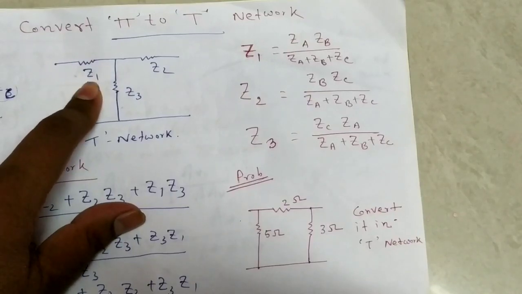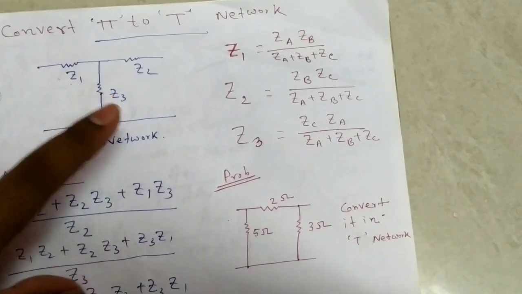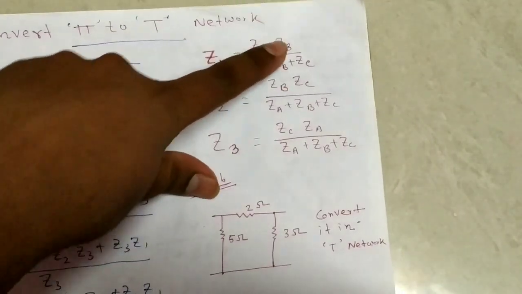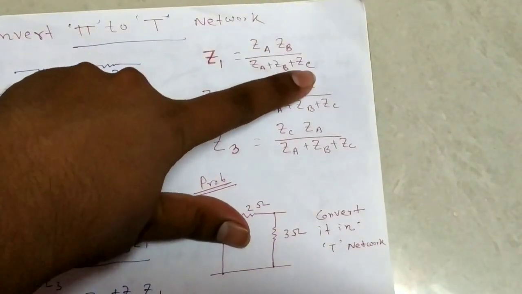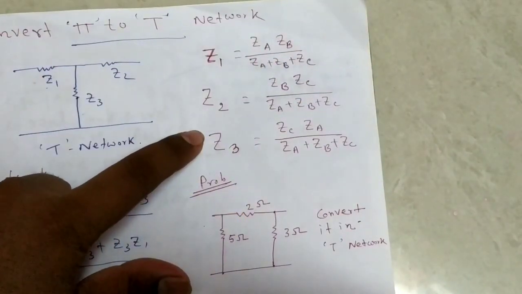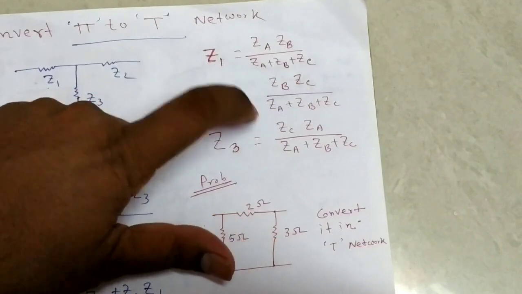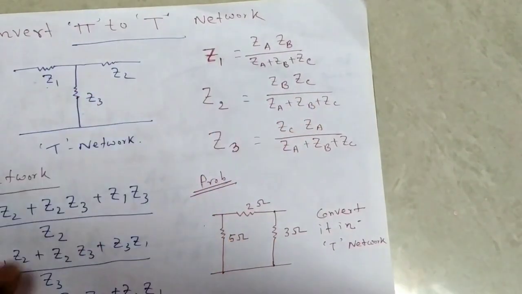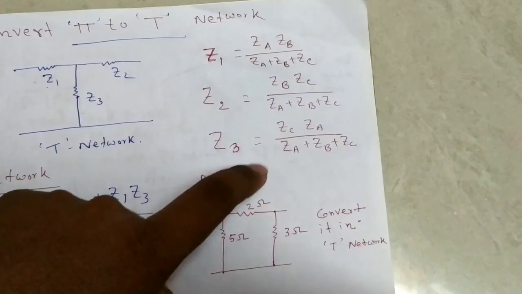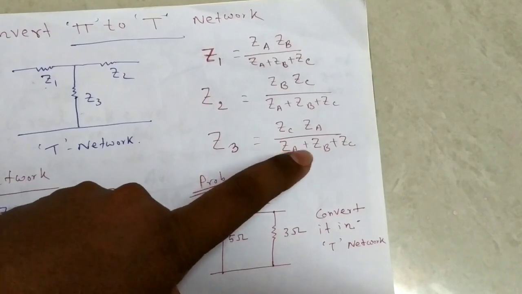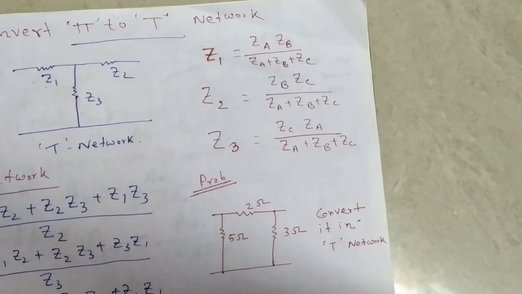So you remember Z1 is equal to ZA ZB divided by ZA plus ZB plus ZC. Very easy. So Z2 is equal to ZB ZC divided by ZA plus ZB plus ZC, and Z3 is equal to ZC ZA divided by ZA plus ZB plus ZC.